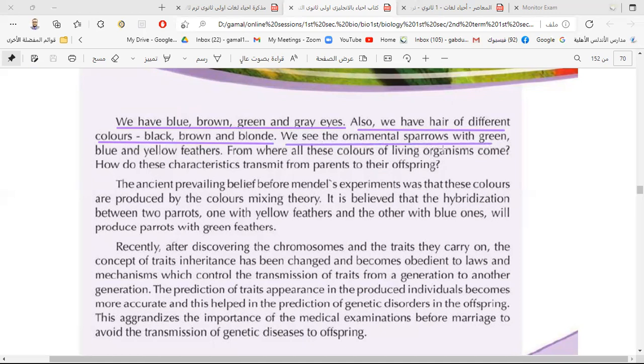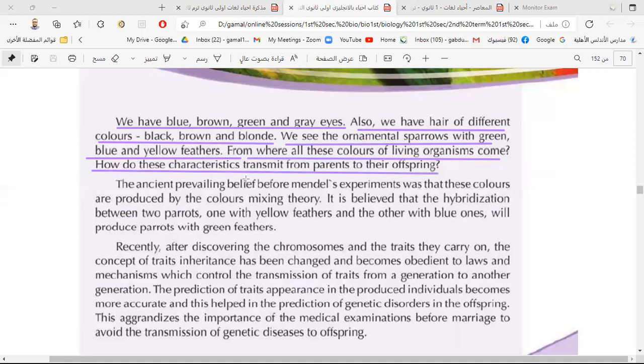The ornamental sparrow, this bird, has some amazing colors: green, blue, and yellow feathers. This species of birds has these amazing colors. From where do they inherit these characteristics? Of course, they inherit these characteristics from their parents, and they give these characteristics to their offspring. How do these characteristics transmit from parents to the offspring? This is our discussion in this chapter, inshallah.